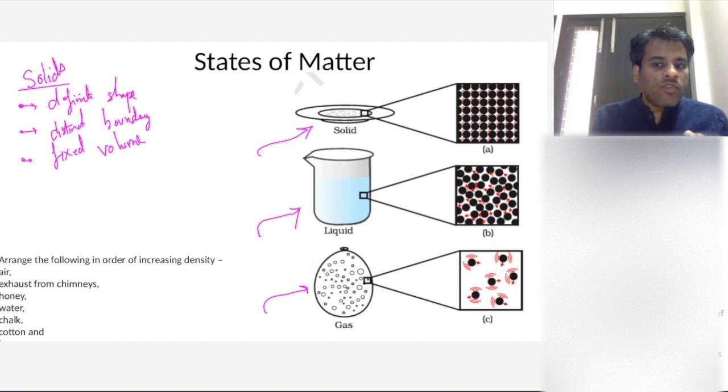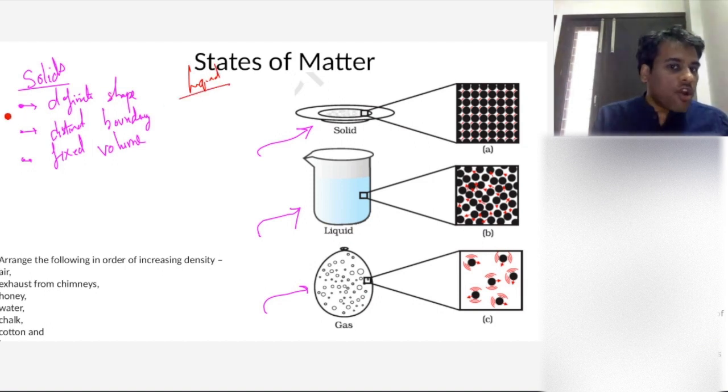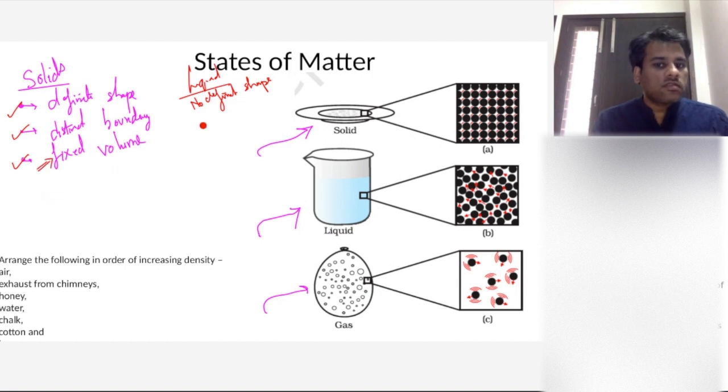But now if I quickly move to liquid, which of the following characteristics will not be present? Think, which of the following characteristics will not be present? Definite shape will not be there, right? They don't have a definite shape. Then will the volume be fixed? Is the volume fixed? Okay, volume will be fixed.